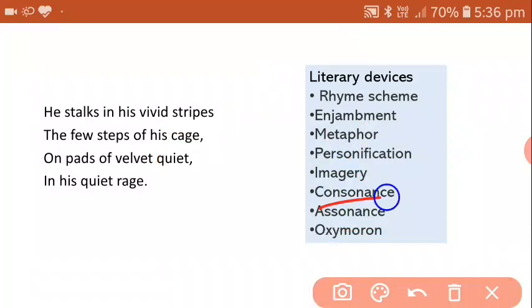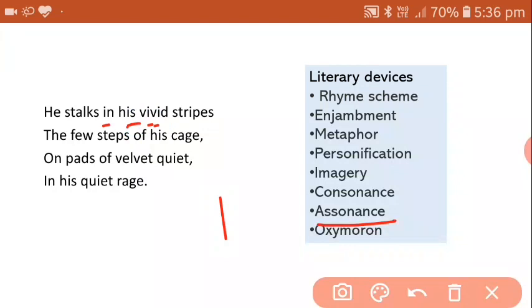Now coming to the next, consonance, that is use of the s sound, that is stalks, s, then s here, and then stripes is s, and then here s. This is consonant sound s. Coming to assonance, use of a vowel sound, that is I. You can see the I in his vivid stripes.